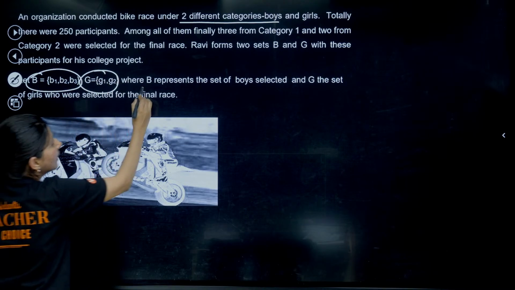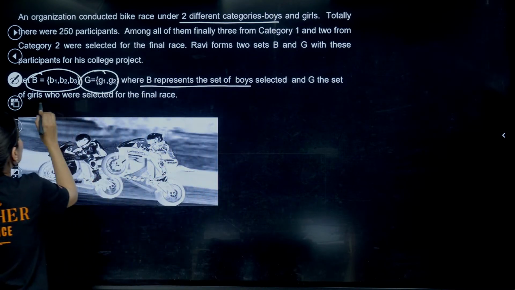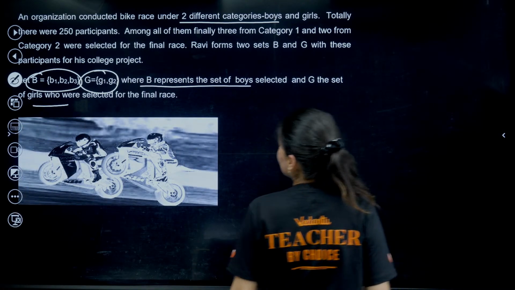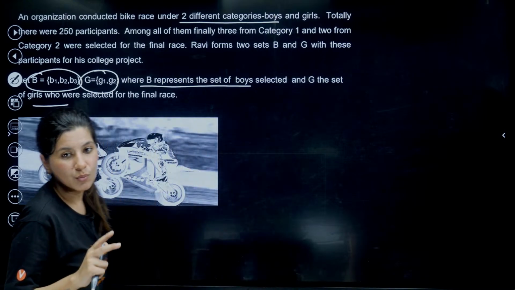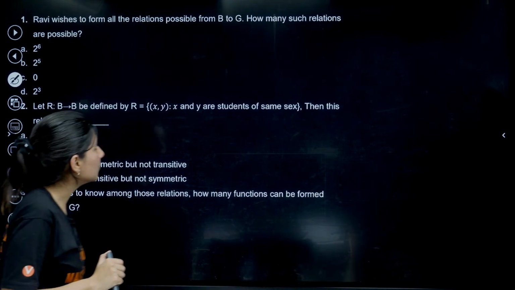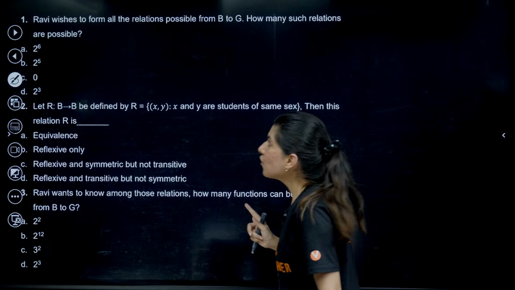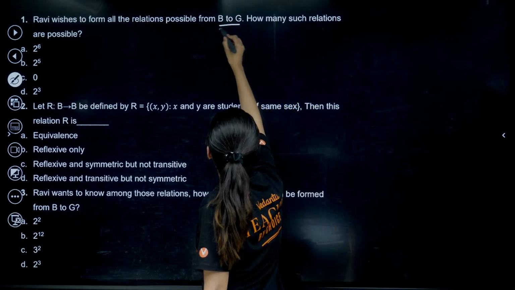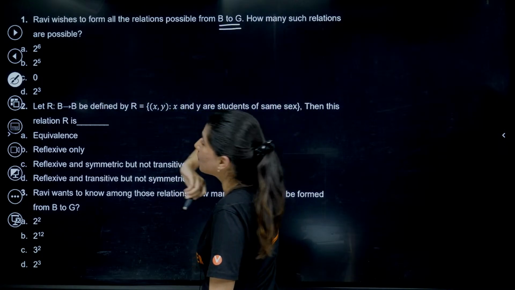So basically, we have got 2 sets, a set of boys and a set of girls. B represents the set of boys, G represents the set of girls. Boys are 3, girls are 2. Now we've got 2 sets. Ravi wishes to form all the relations possible from B to G. How many such relations are possible?